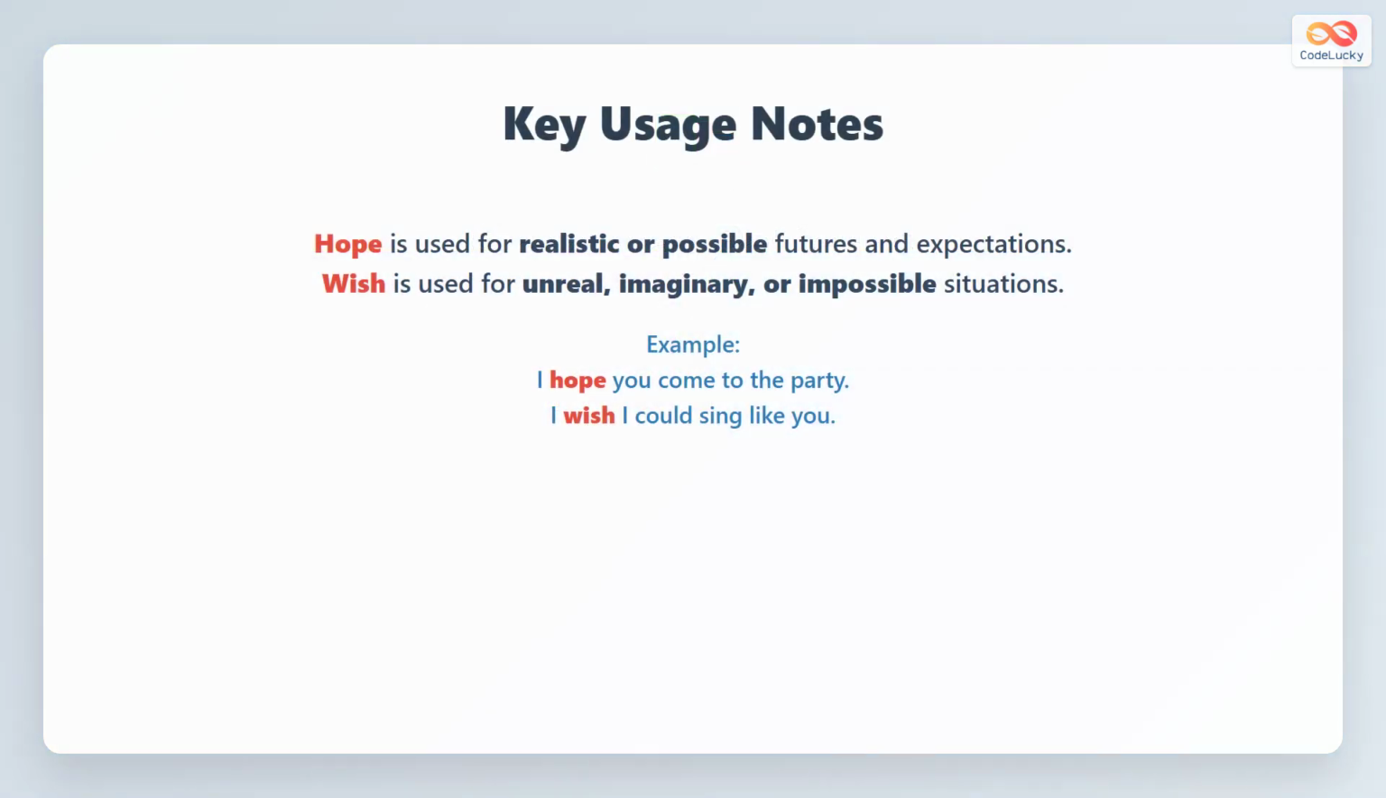Remember this rule. Use hope for realistic futures and expectations. Use wish for unreal situations, imaginary desires, and past regrets. Hope believes it can happen. Wish knows it cannot.